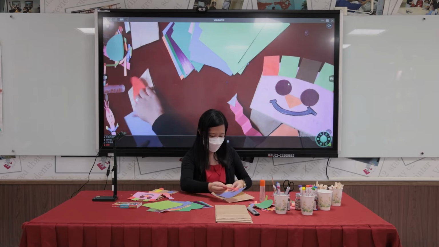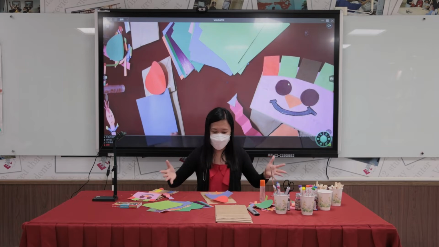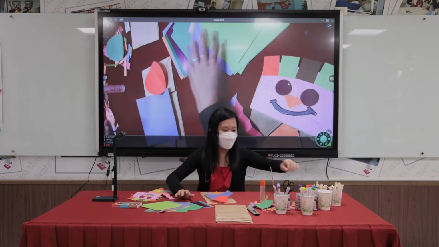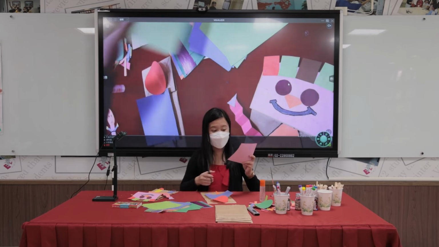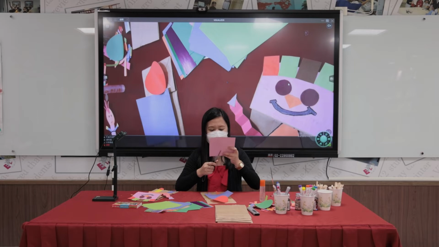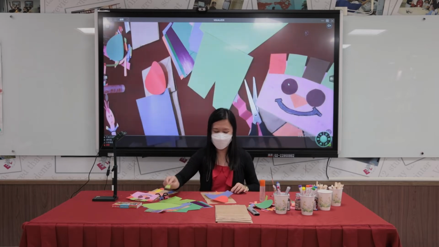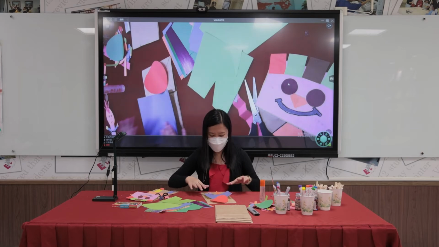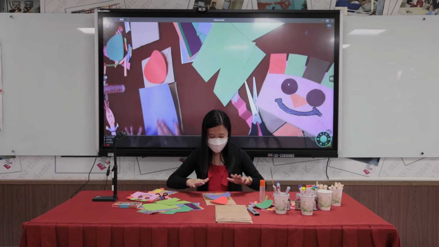See? Can you see this thing? Okay, then later I will paste it. I'll just first look for the different shapes. But if you want to have some different shapes, you can cut it, okay? Cut it just like this, what I'm doing. Cut a triangle and then paste it over here, okay? But now I already have prepared the different shapes needed for this, okay?